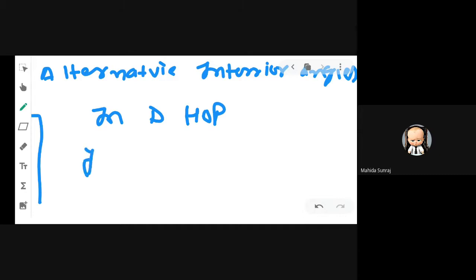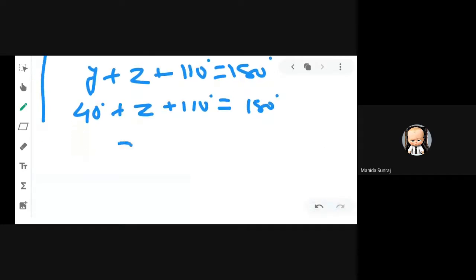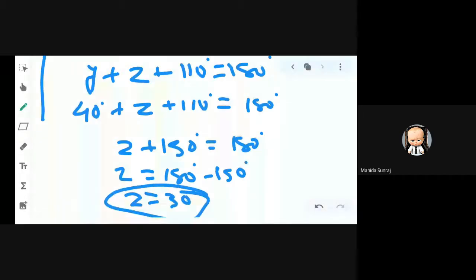So y plus z plus 110 degree is equal to 180 degree. We get 40 degree plus z plus 110 degree is equal to 180 degree. So z plus 150 degree is equal to 180 degree. So z is equal to 180 minus 150. We get z is equal to 30 degree. Right? So we are finding two angles. y is equal to 40 and z is equal to 30 degree.